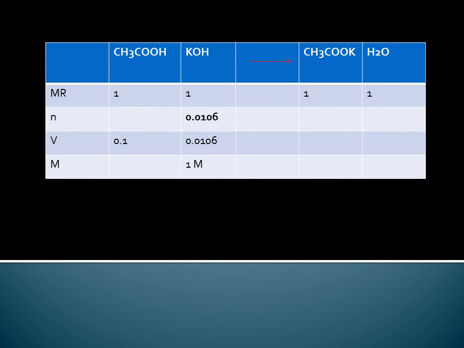In order to find the moles of potassium hydroxide, we just need to multiply the concentration of potassium hydroxide with the volume of potassium hydroxide, which will give you 0.0106 moles. Since the molar ratio is 1 to 1 to 1, the moles of acetic acid is going to be 0.0106. Finally, moles divided by volume will give you the concentration, which is 1.6.